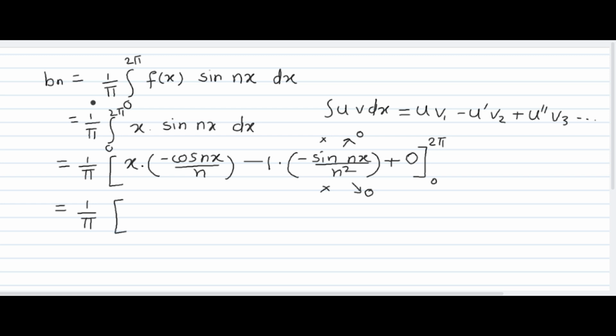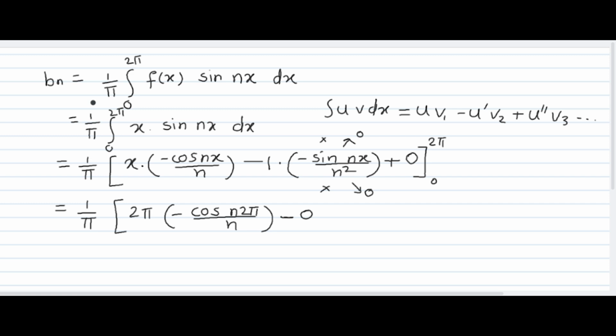So see, this upper limit is 2 pi. So put x equal to 2 pi here, negative sign as it is, minus of cos n 2 pi upon n. This term is 0. And when we put lower limit, when x becomes 0, minus of lower limit, x is 0. So no need to write the rest of the terms because earlier I explained about this term.